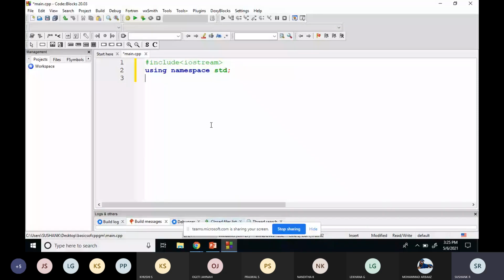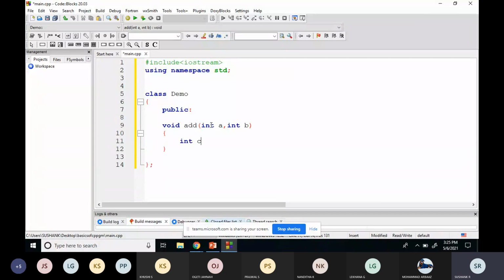First, I'll create one class called demo. I'll make it public. Functions will have the same name but a different number of arguments or different types of arguments. Those things will come under polymorphism. For example, void add. Here it will take integer a, comma, integer b. It will perform the addition of a plus b. After this, it will print the value.